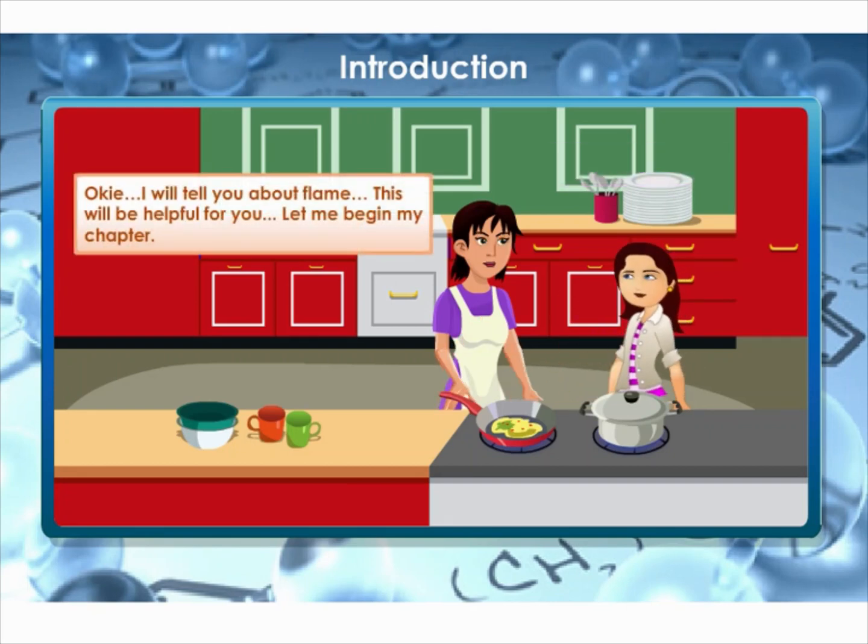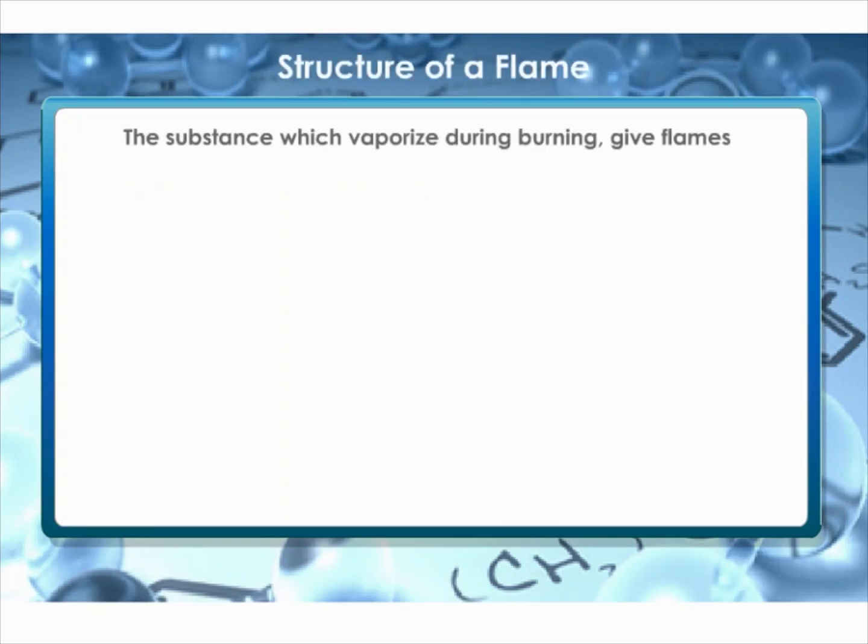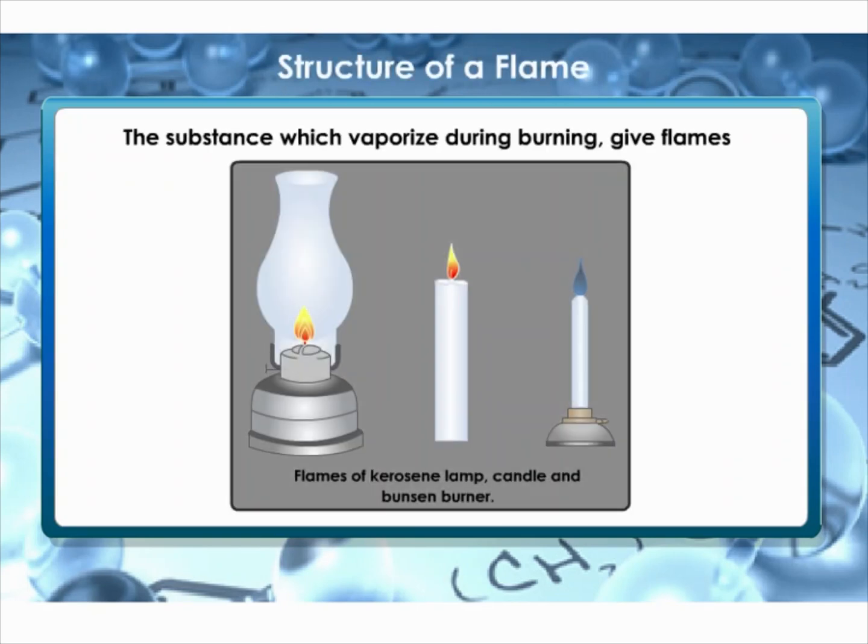Okay, I will tell you about flame. This will be helpful to you. Let me begin my chapter. The substances which vaporize during burning give flames. For example, kerosene oil and molten wax rise through the wick and are vaporized during burning and form flames. Charcoal, on the other hand, does not vaporize and so does not produce a flame.